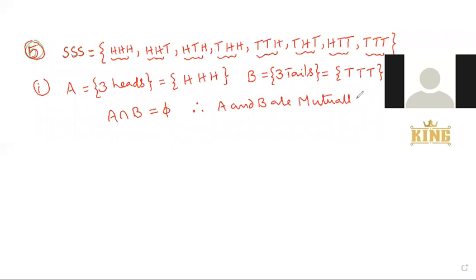Mutually exclusive means a group of events: not only one event, but two events, A and B.